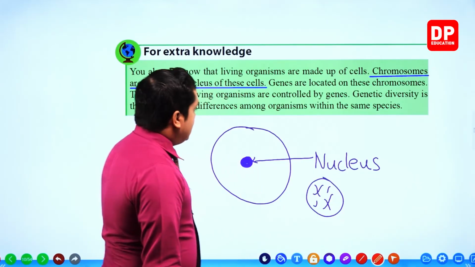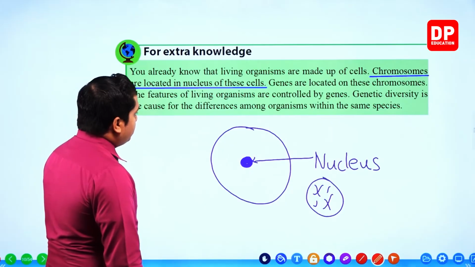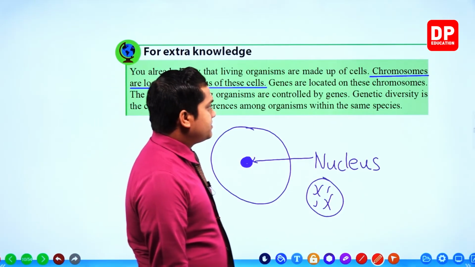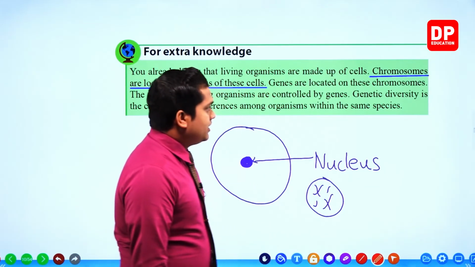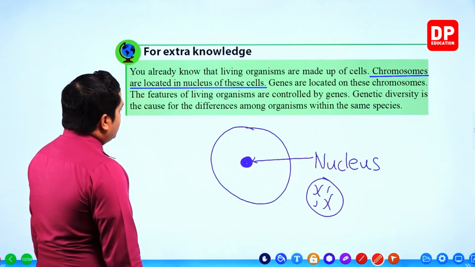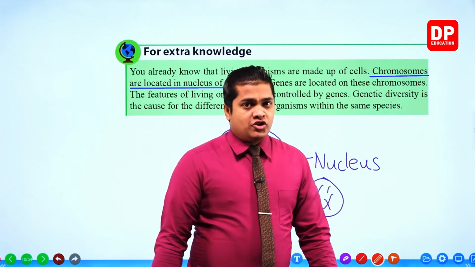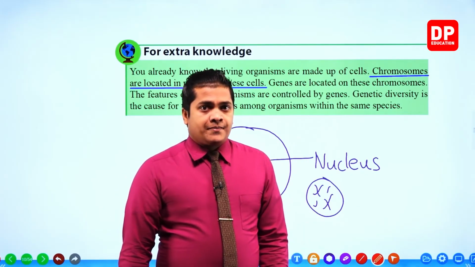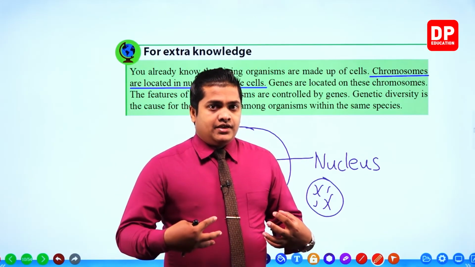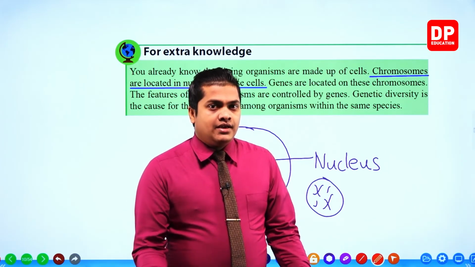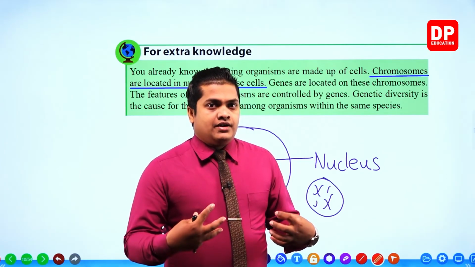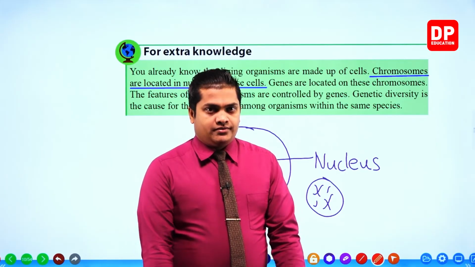Genetic diversity is the cause for the differences among organisms within the same species. So like I said, my dear children, this genetic diversity comes mainly because of having different genes in our body.